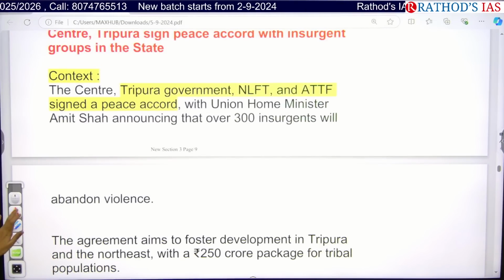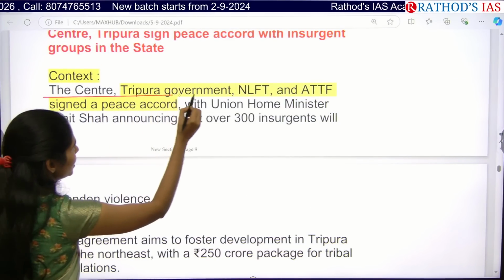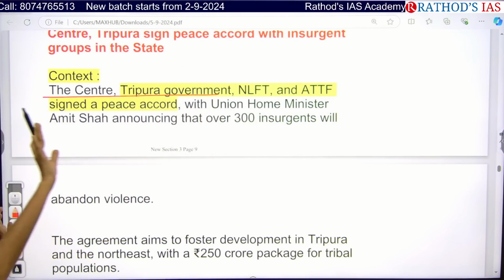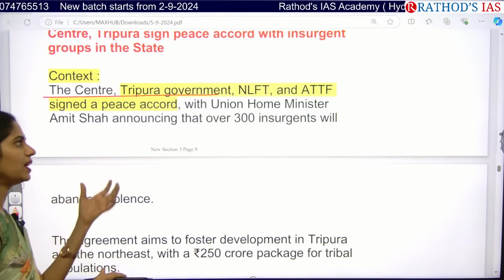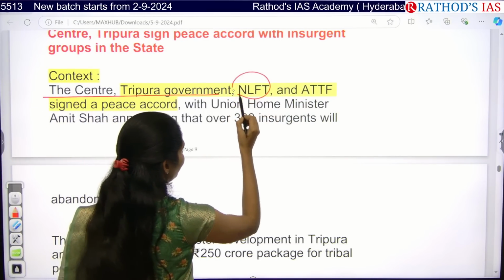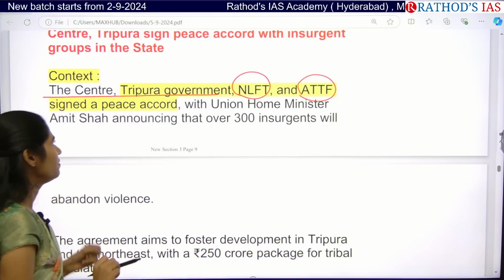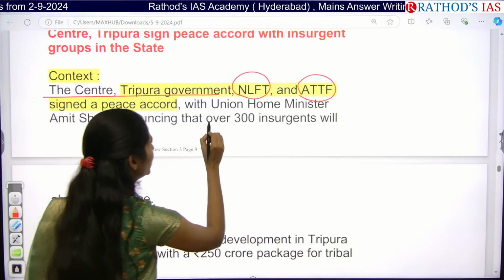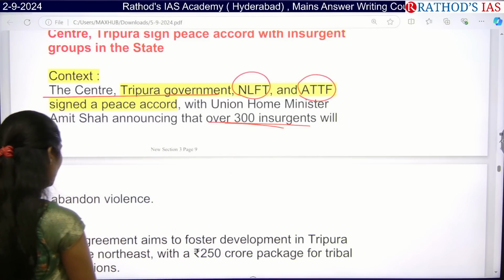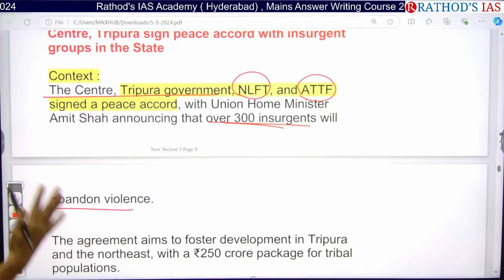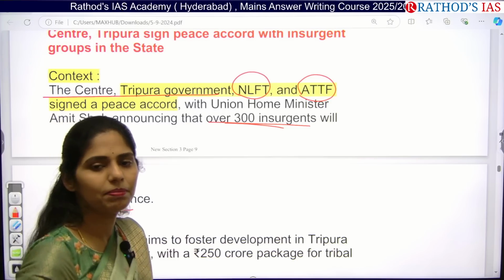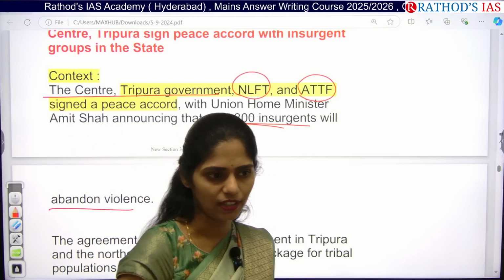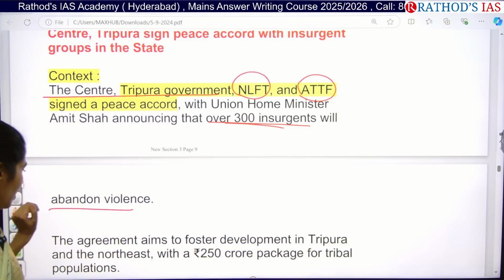Here, if you see this context, it says that the Centre, the Tripura government and the other insurgency groups operating in this region, the first one being NLFT and the next one ATTF, signed a peace accord. In this peace accord, our Union Home Minister announced that over 300 insurgents will abandon violence, come out of their groups, and mingle with mainstream society. So this is about this agreement.